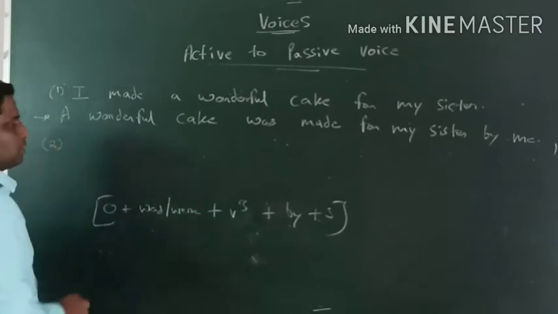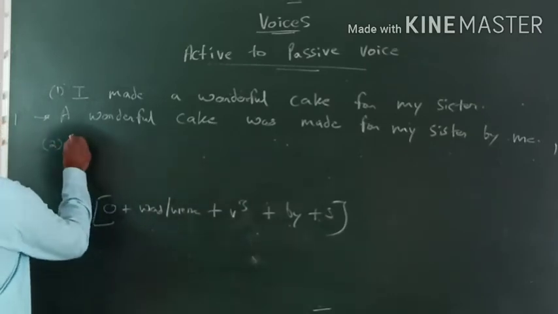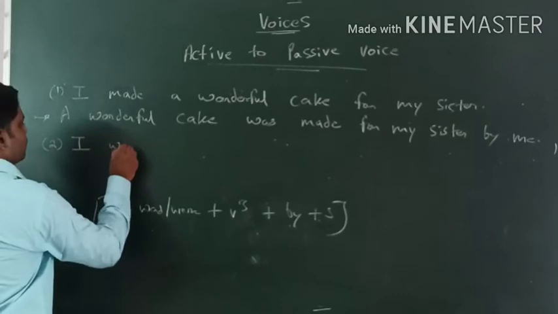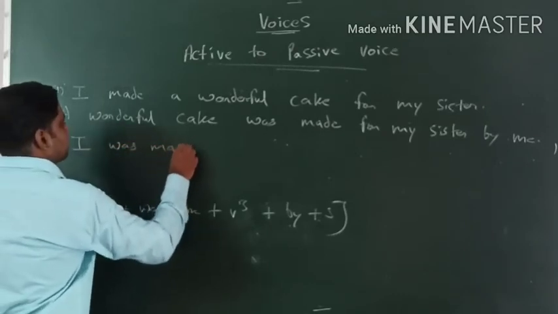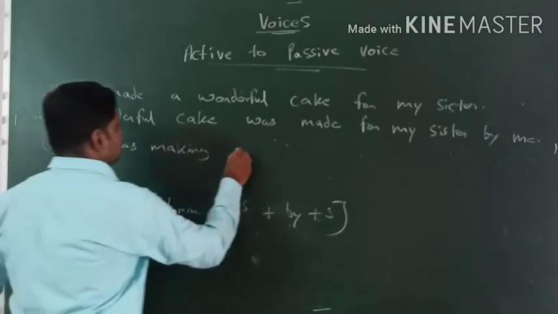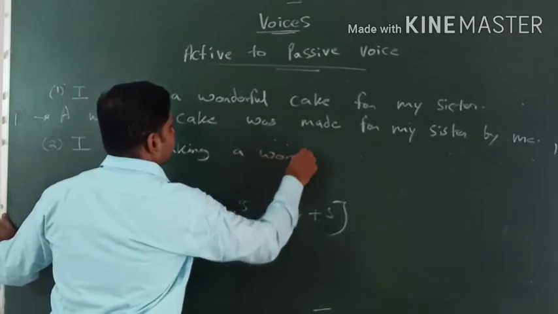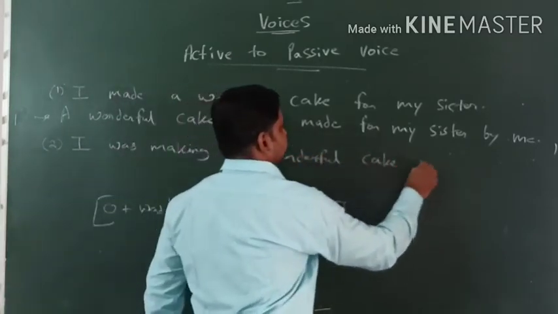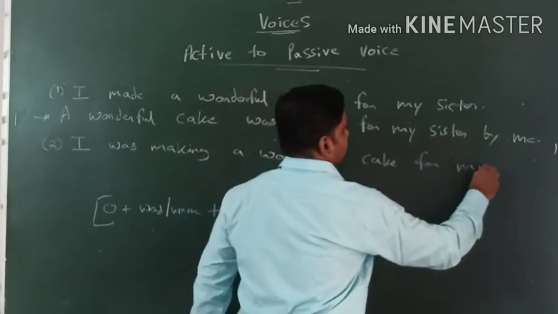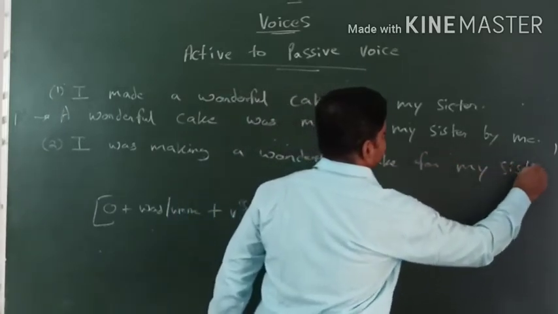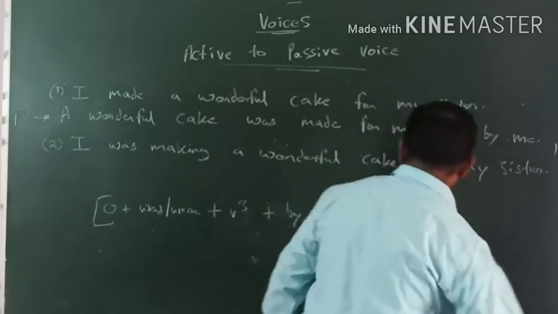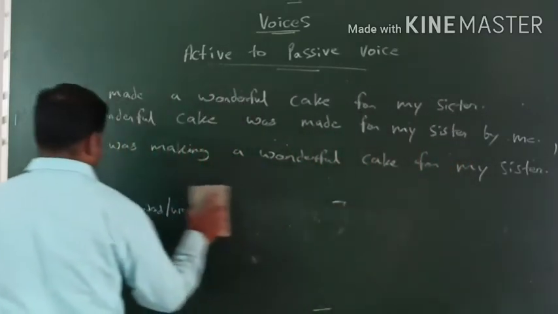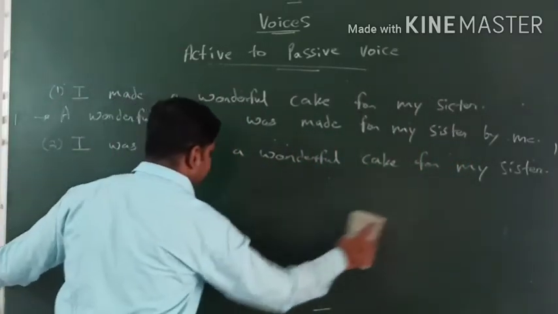Now let's talk about the past continuous tense. How can we deal with it, right? I was making a wonderful cake for my sister. So here we have done the past continuous tense. Past continuous tense के लिए हम लोग देखते हैं.